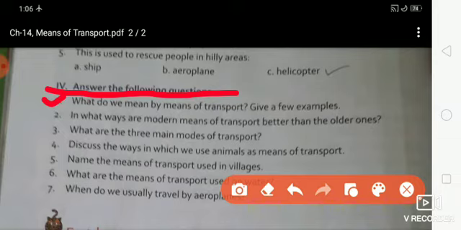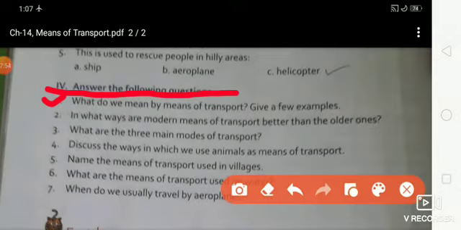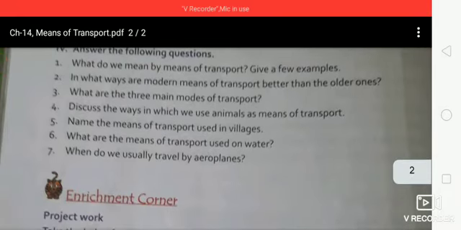So the answer is the different ways by which we move people and goods from one place to another place. Once again, the different ways by which we move people and goods from one place to another place. Is that clear?